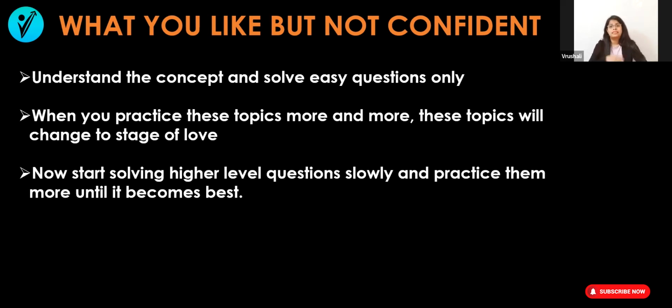When you practice more of these topics, after solving more easy-level questions, your state will change from like to love. You will start loving those topics because you have practiced more, and once you start loving a topic, then you can jump towards the higher-level questions.